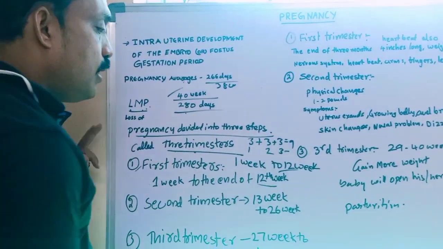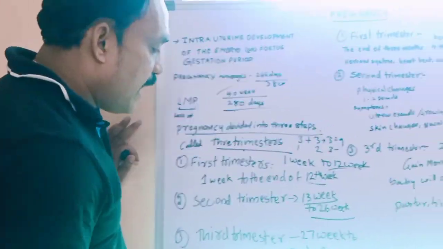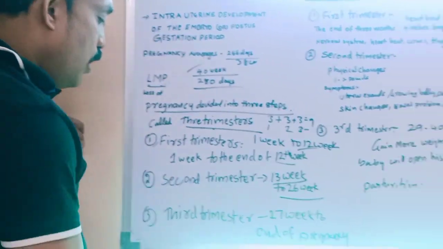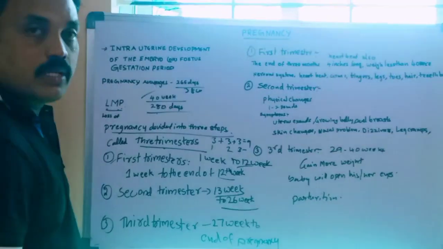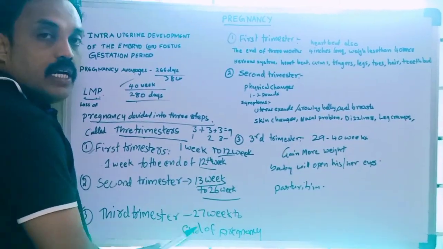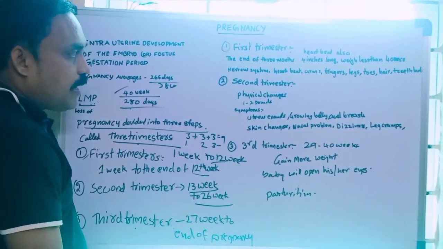Second trimester is the 13th week to the 26th week. Remember, the second trimester period is the 13th week to the 26th week. And the third trimester period is from the 27th week to the end of the pregnancy. The end of the pregnancy is the third trimester.